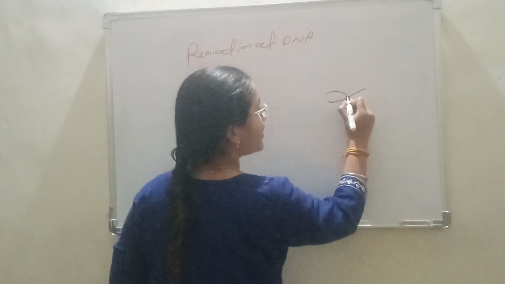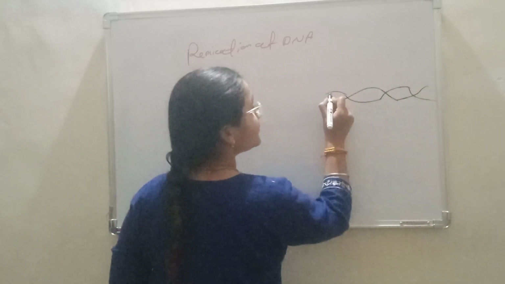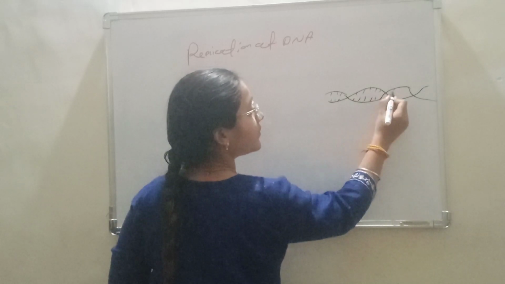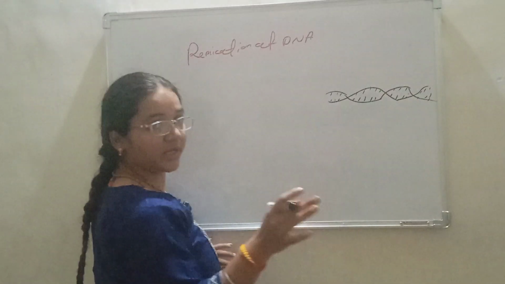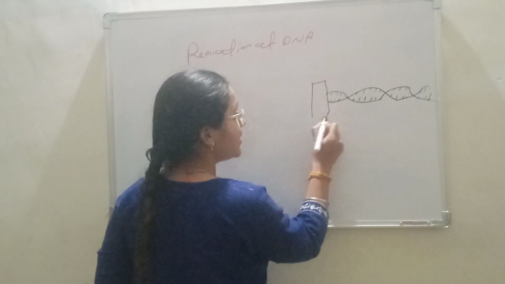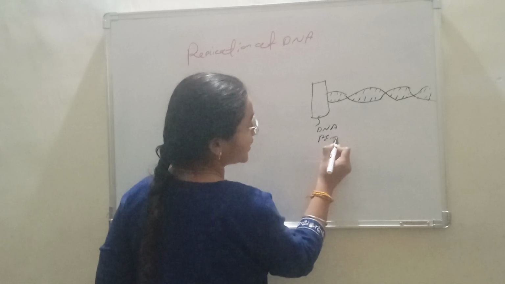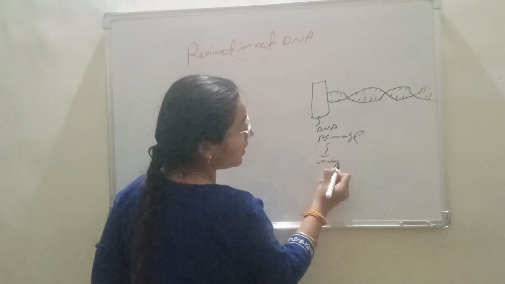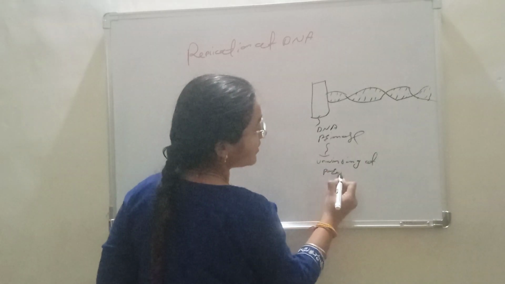So this is our normal DNA, which means our parental strand. Then an enzyme, DNA primase, is responsible for unwinding the parental strand.